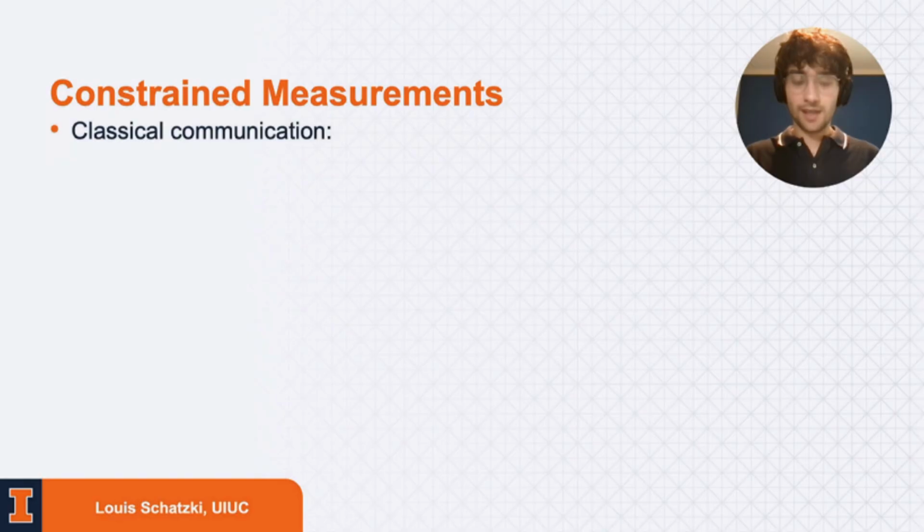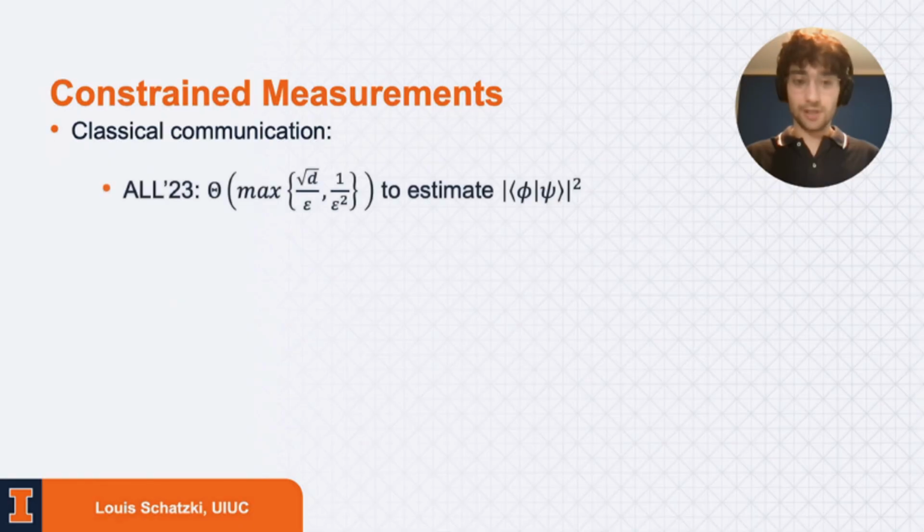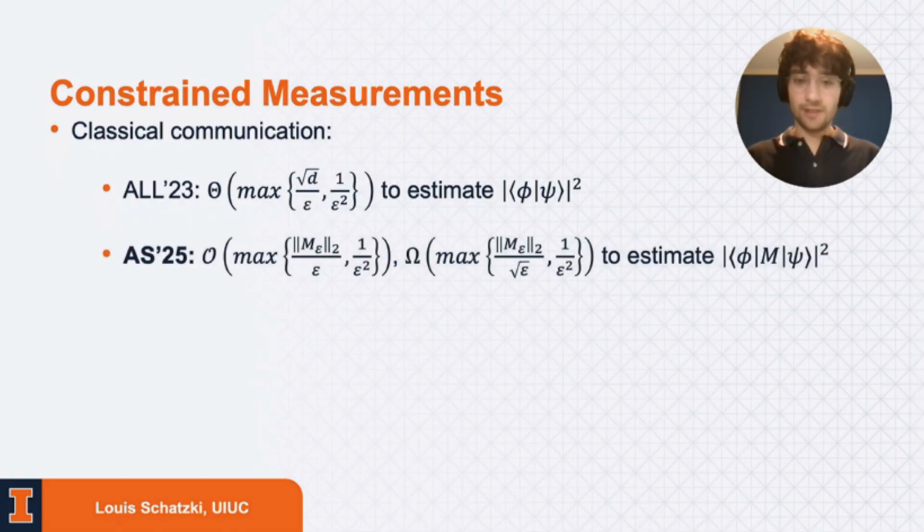All right. And here is what we were able to show. With only classical communication, it was previously shown that roughly square root of d copies are sufficient and necessary to estimate the fidelity between two pure states. We will improve this to account for these more generalized forms of inner products, again, where we take some operator M and wedge it between the states. And we'll prove nearly matching upper and lower bounds for this case as well. And you can see that this is roughly controlled by the norm of some operator M epsilon, which we'll go into more detail on later in this talk.